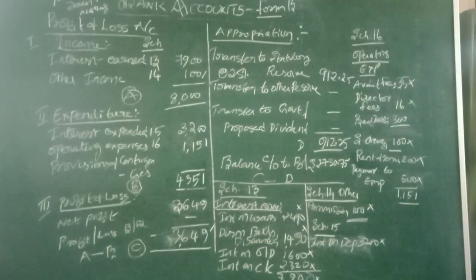So 3649 minus statutory reserve, balance is the amount of 2730.75. This is the amount we have to transfer to the balance sheet under the heading called reserves and surplus. We should show this 2730.75 in the